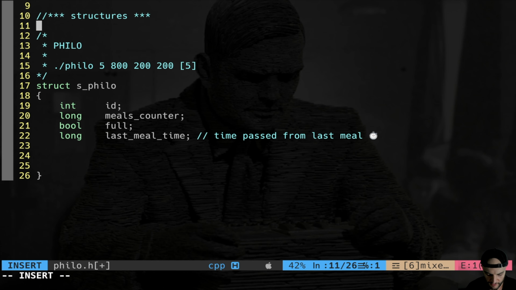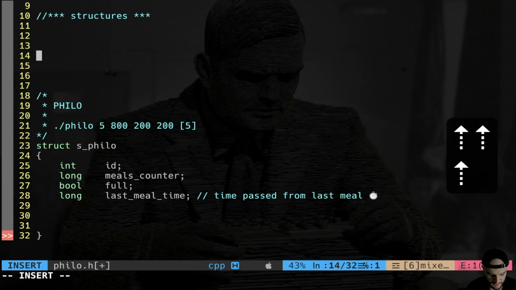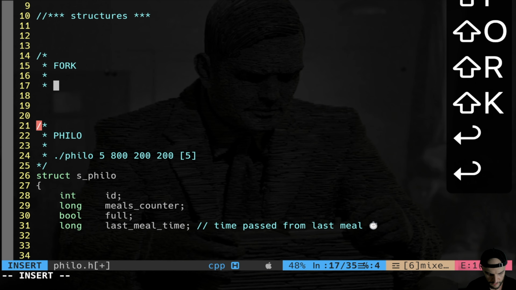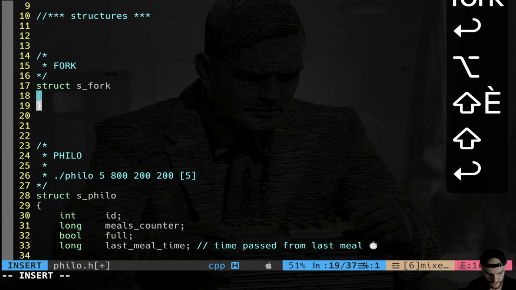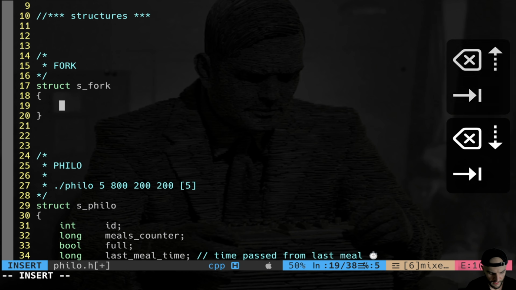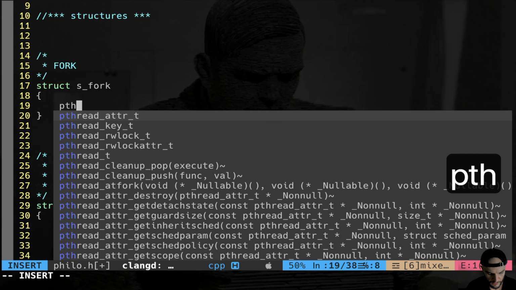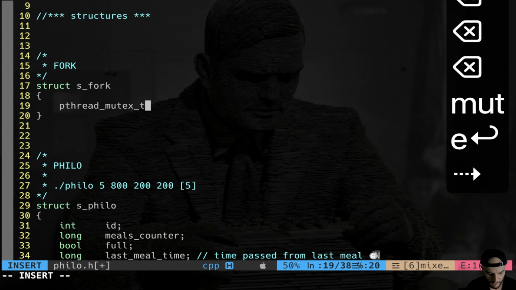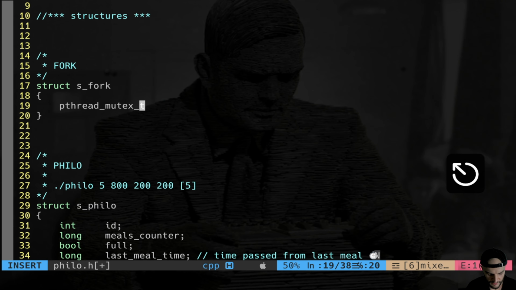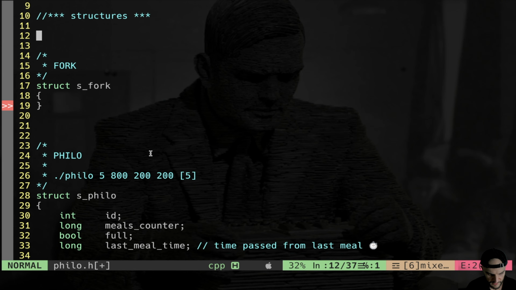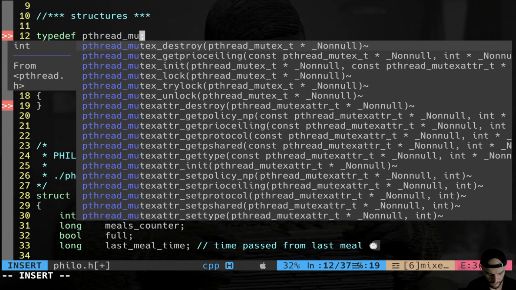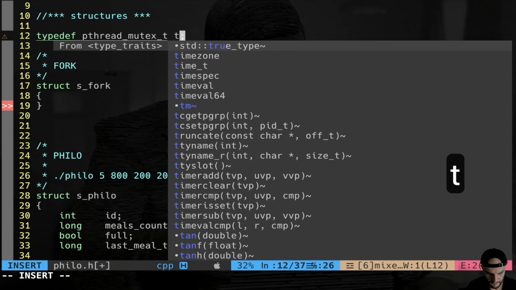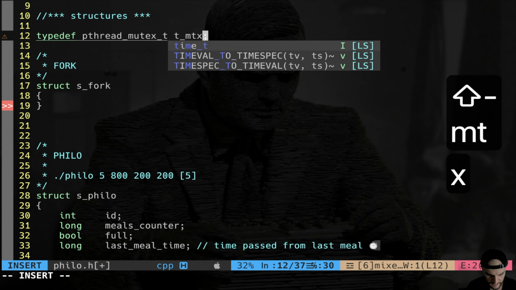Now let's do something. I want to create a struct for a fork. You will see immediately why. So struct fork. A fork is going to be a mutex. Now I don't want to use this long data type, pthread_mutex_t, right? So I'm going to use a typedef here at the top. Typedef pthread_mutex_t, and we call it t_mutex, like that, very short.